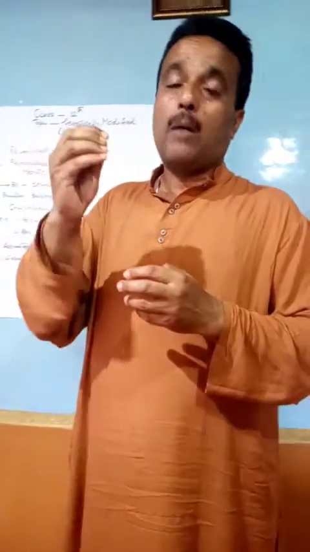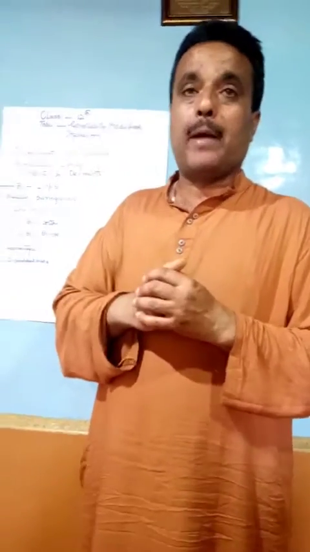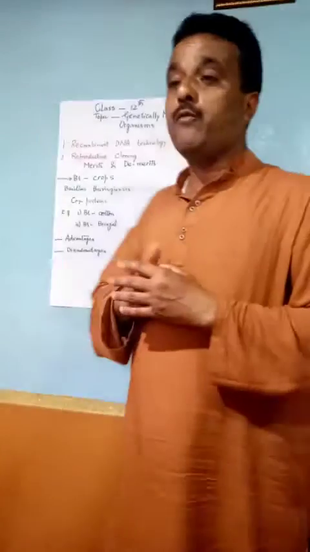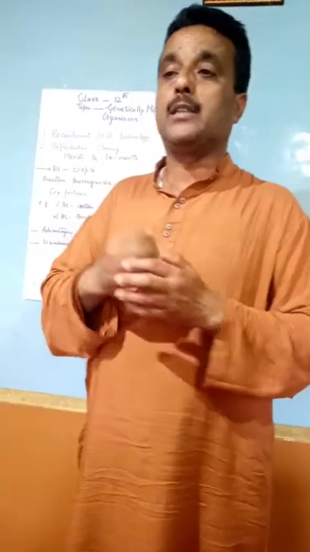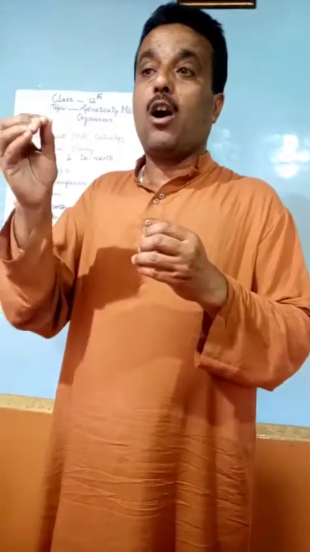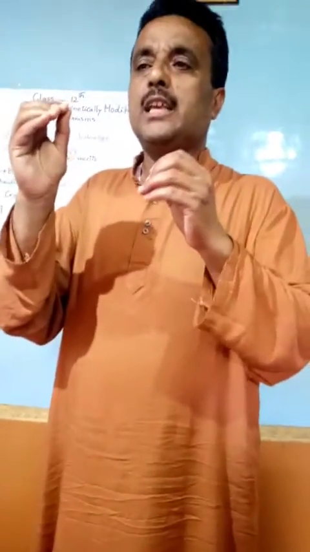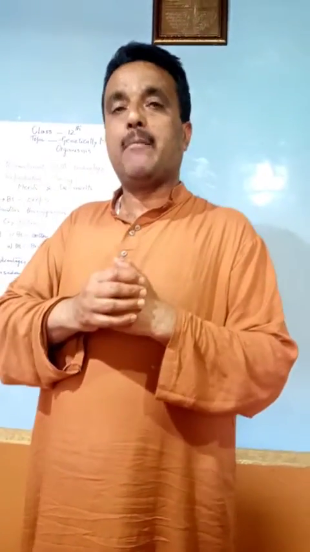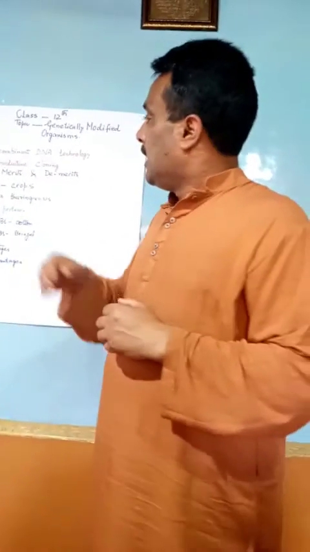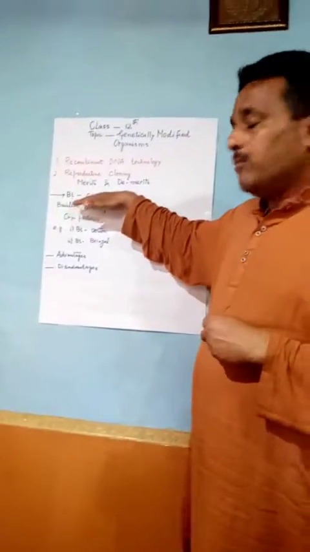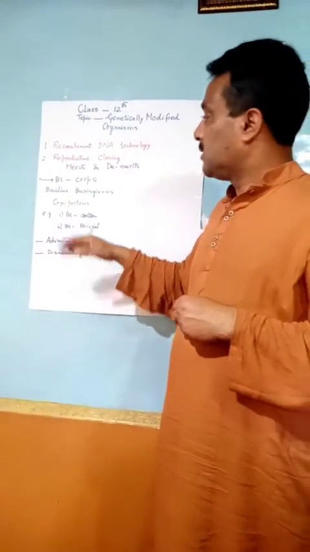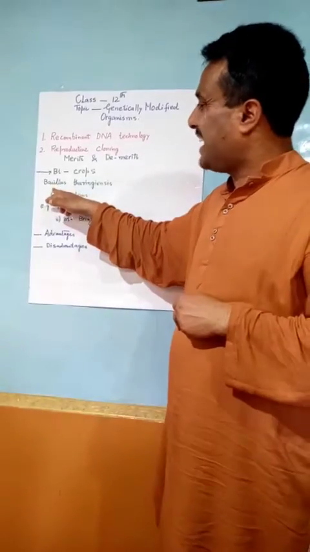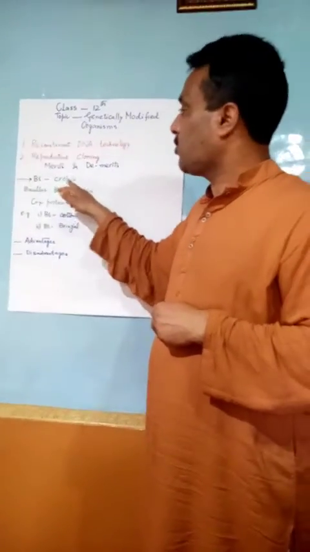Third one: the transgenic crops, or genetically modified organism plants, that come to us. These not only endure the farmers, but also, as we will see, pose a threat to the environment as well. Now we have one more, the Bt crops, simply called the Bacillus thuringiensis crops.